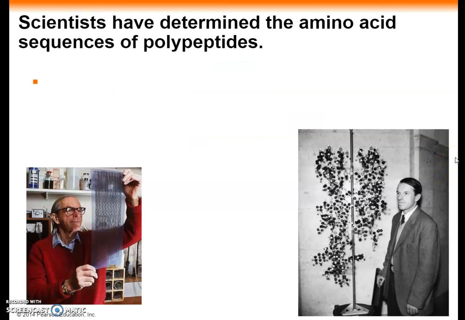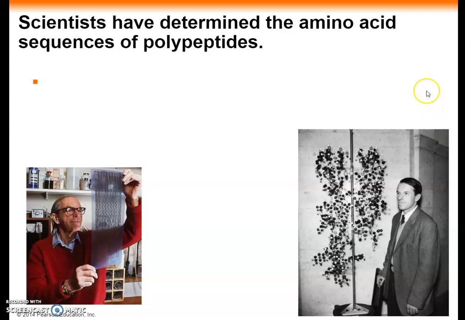Frederick Sanger and his colleagues at Cambridge University determined the amino acid sequence of insulin in the early 1950s. His first Nobel was awarded in 1958, and it was for working out the amino acid sequence of cow insulin in 1952. Sanger was not just the first person to work out insulin's basic structure. He was the first to show that proteins are made of a sequence of amino acids joined together in a chain. Sanger used various protein-digesting enzymes and other catalysts to hydrolyze the insulin at specific places, yielding groups of small fragments. After years of effort, Sanger was able to reconstruct the complete primary structure of insulin.